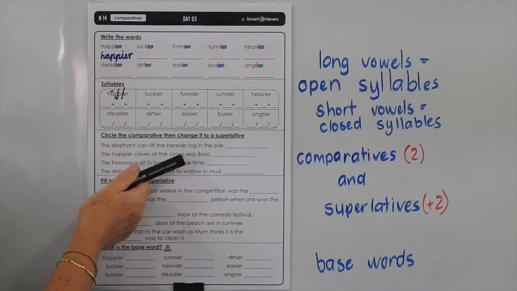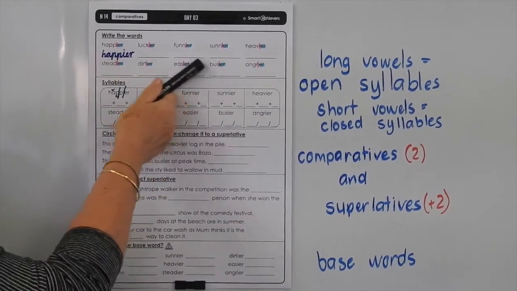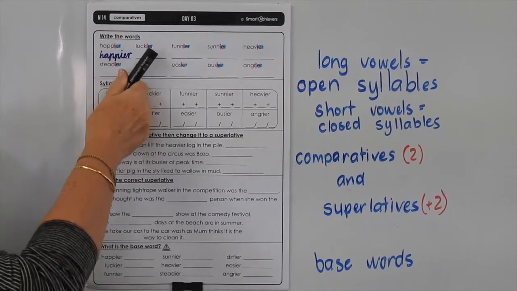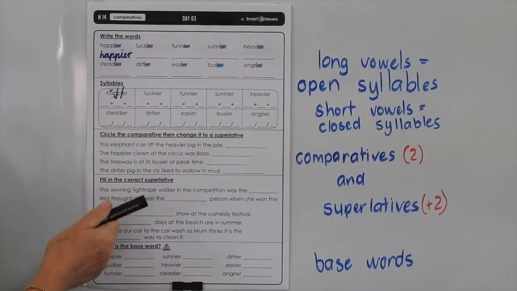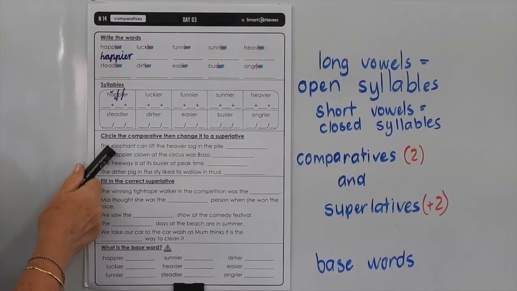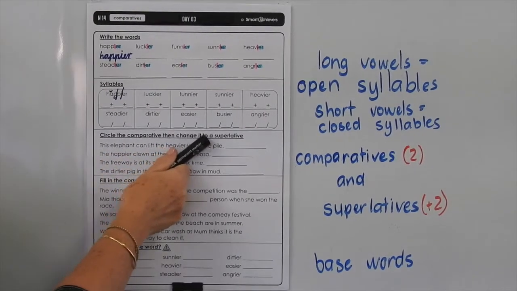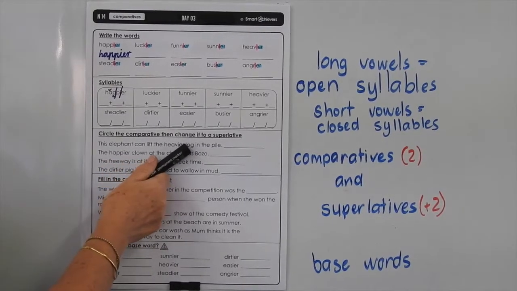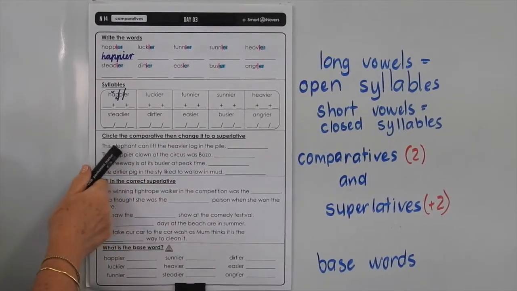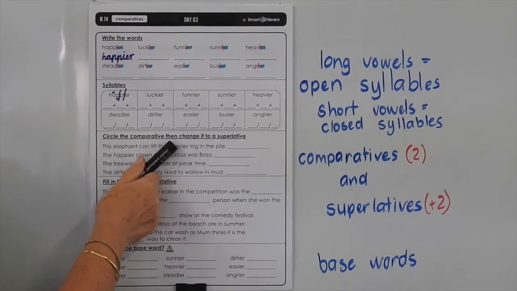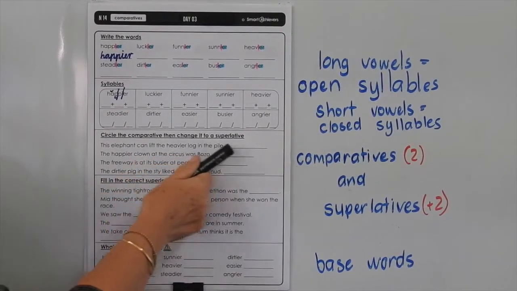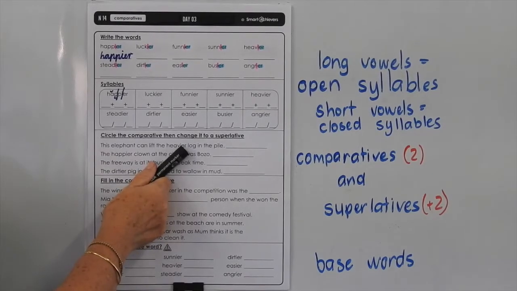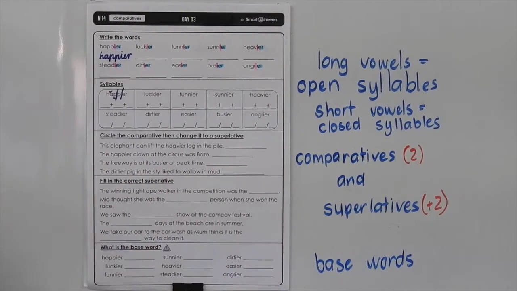Comparatives and superlatives, so these are all in their comparative form. So to change them into a superlative, rather than having ER on the end, of course, you put EST. So circle the comparative, then change it to a superlative. This elephant can lift the heavier log in the pile. So you'd need to change heavier to heaviest, and write that word on the end. You still need to change the Y to an I, but rather than the ER, you're going with the EST.